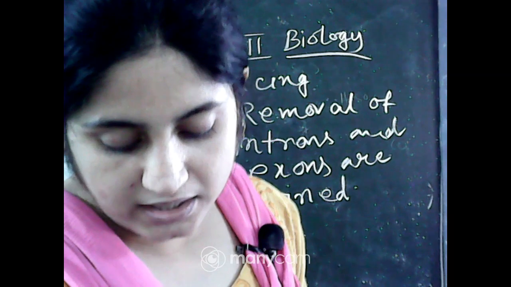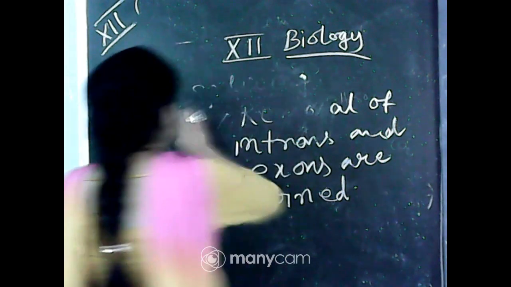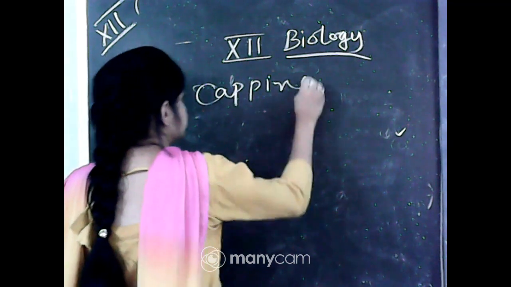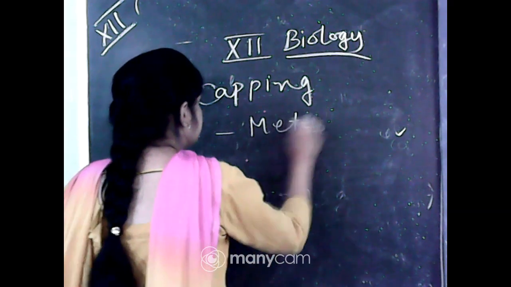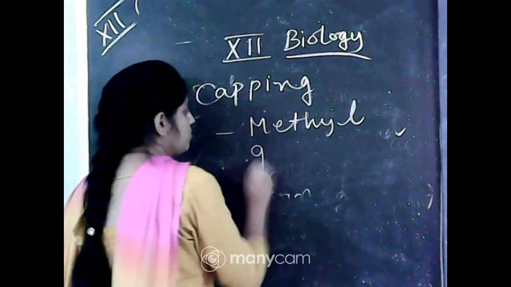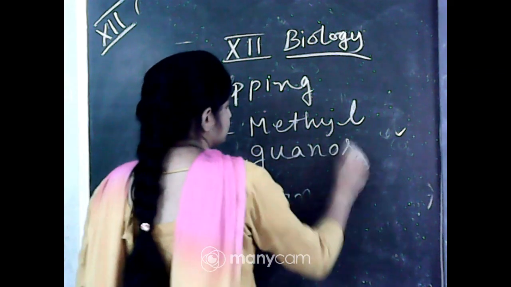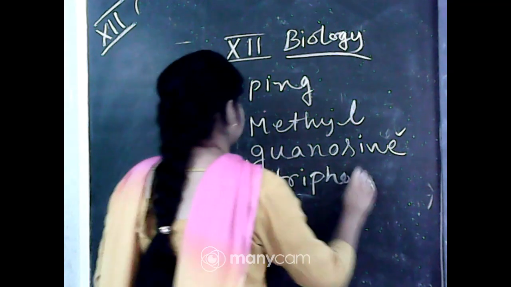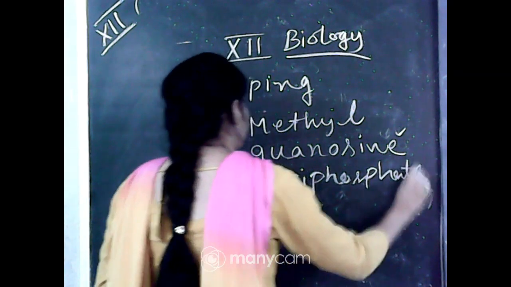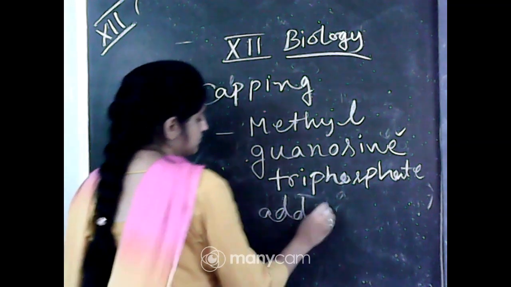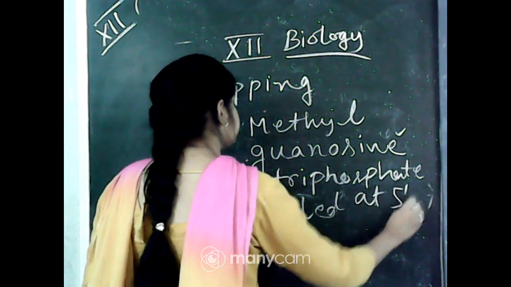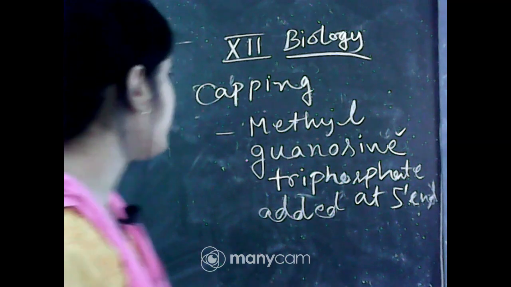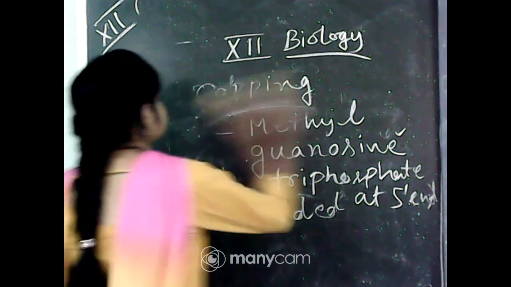In capping, methyl guanosine triphosphate is added at the 5' end. That is capping: the methyl guanosine triphosphate added at the 5' end.